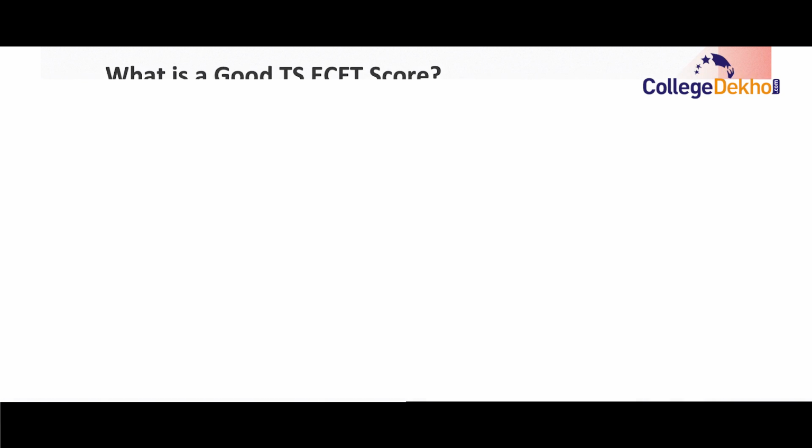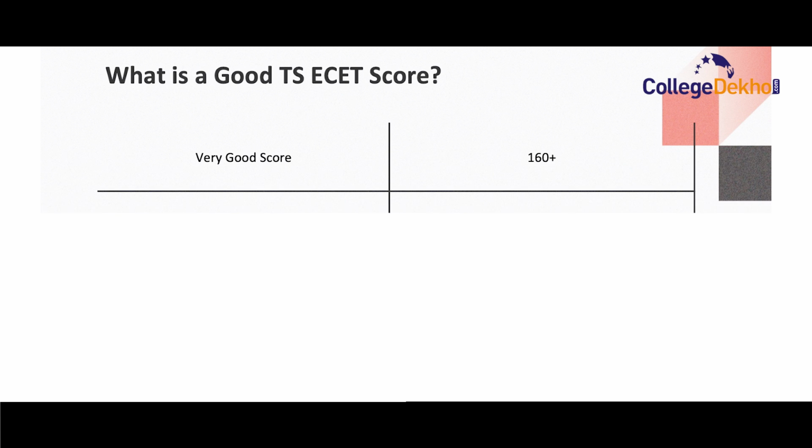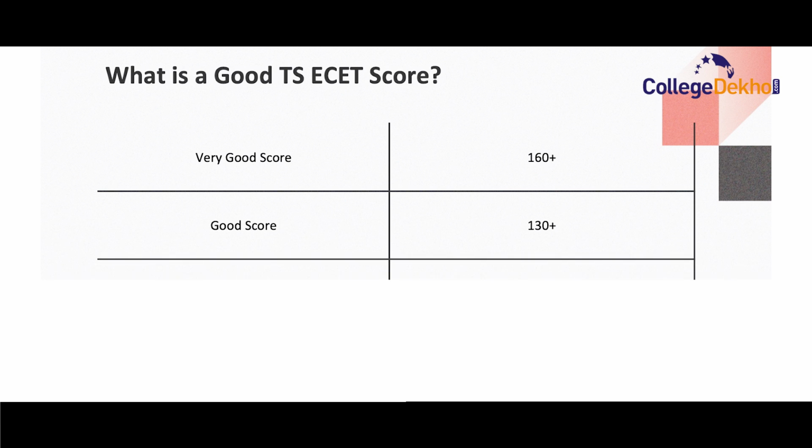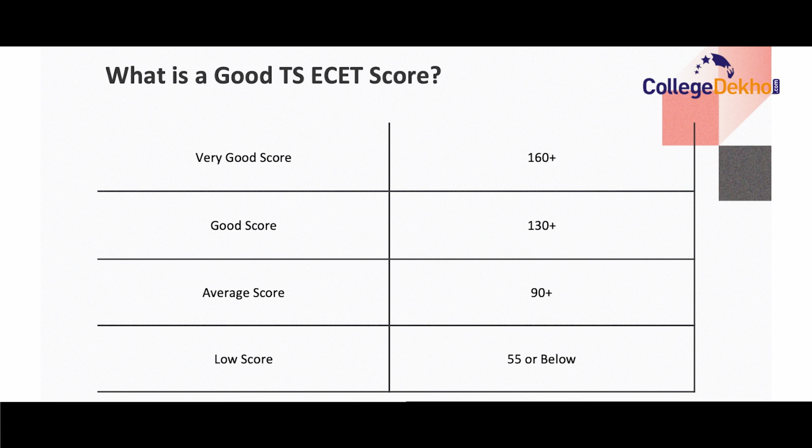Now let us look at what is the good score for TS ECET exam. We have created an analysis of very good, average and low score on the basis of yearly trends of TS ECET exam. As per the analysis, a score that is above 160 can be considered as a very good score for TS ECET exam. A score above 130 can be considered as a good score. A score above 90 can be considered as an average score, and a score of 55 or below can be considered as a low score.